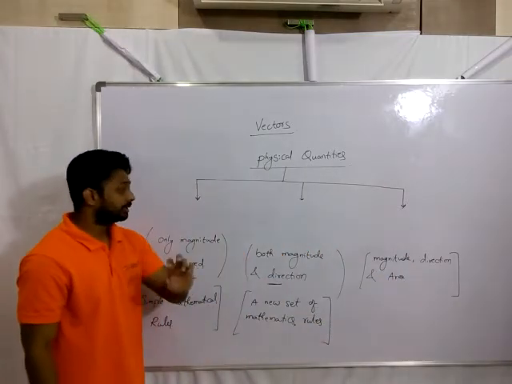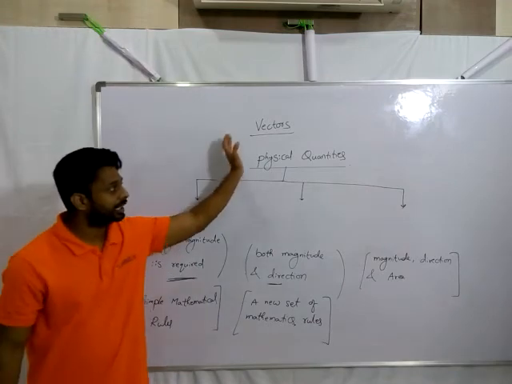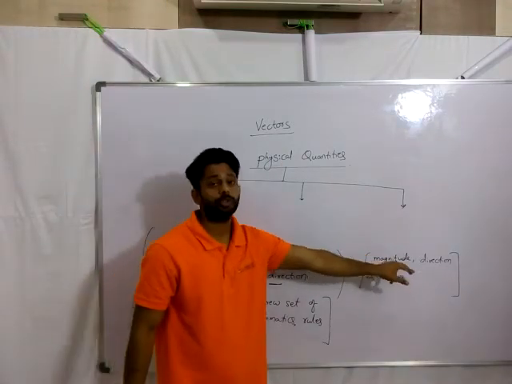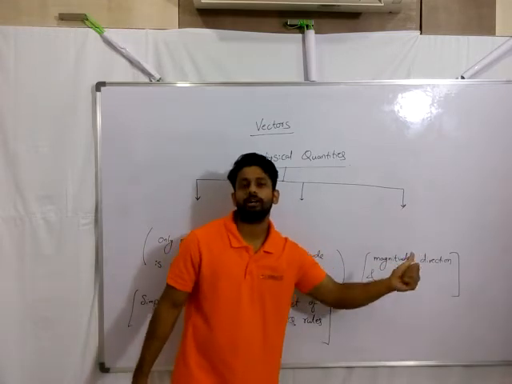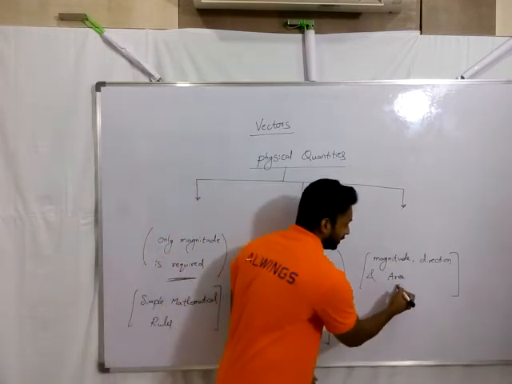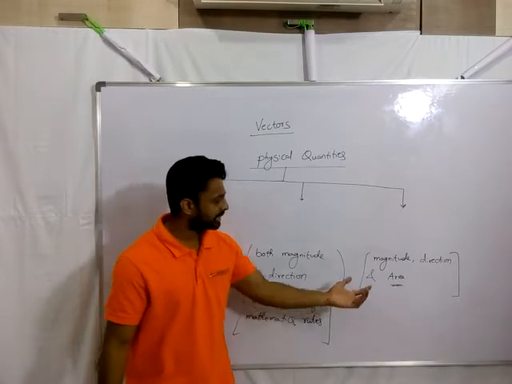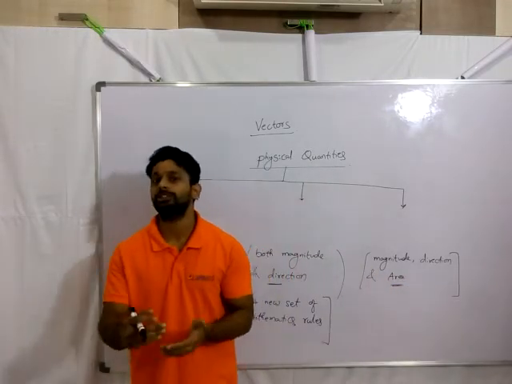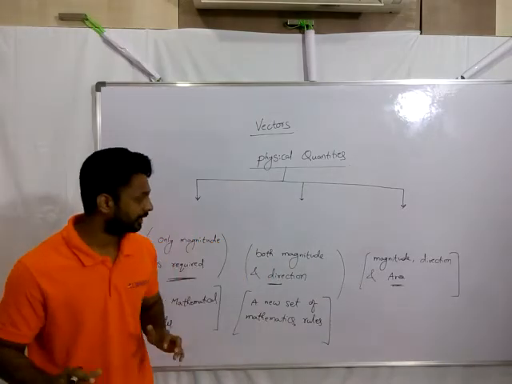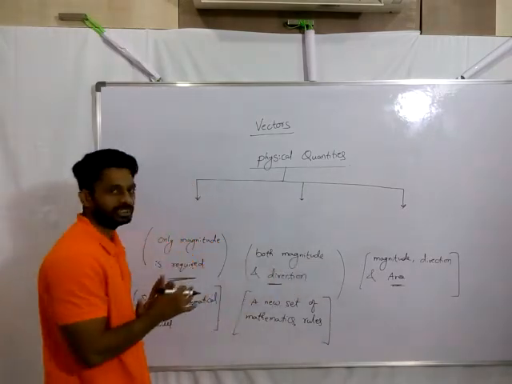So coming to this third category of the physical quantities, in order to completely describe them, we require magnitude, direction, and along with that, one more quantity, the area. And to say it more precisely, it's not only the area; it is the area vector. What exactly the area vector is, you will get to know in second year. All right, so that's how the three classifications are.